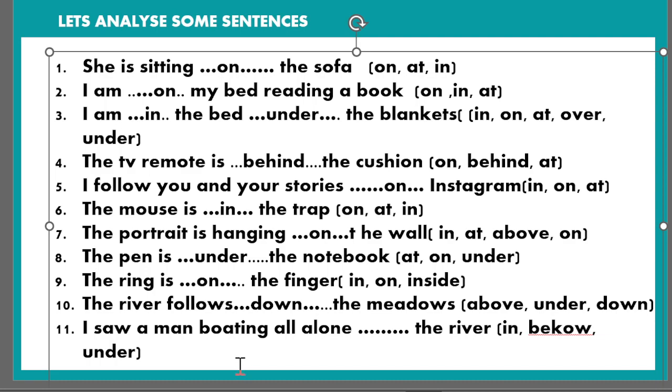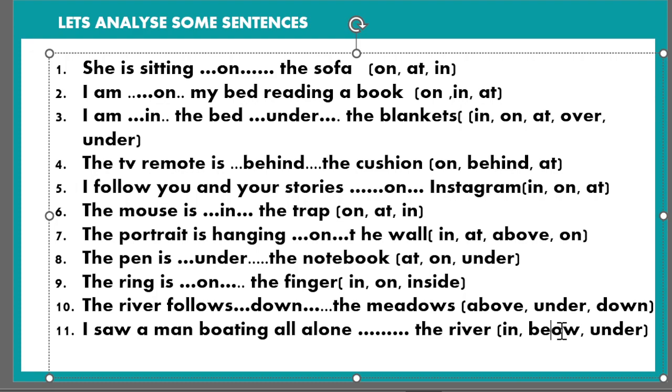I saw a man boating all along dash the river. So it will be in, below, under.